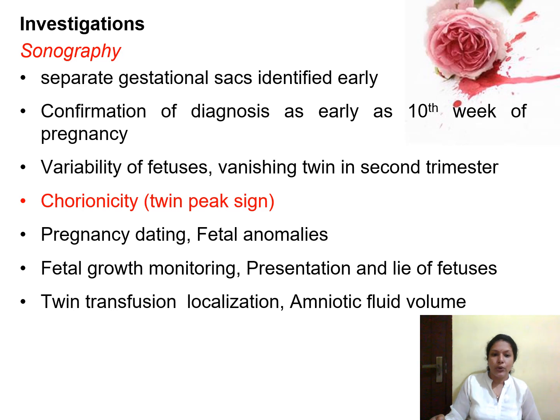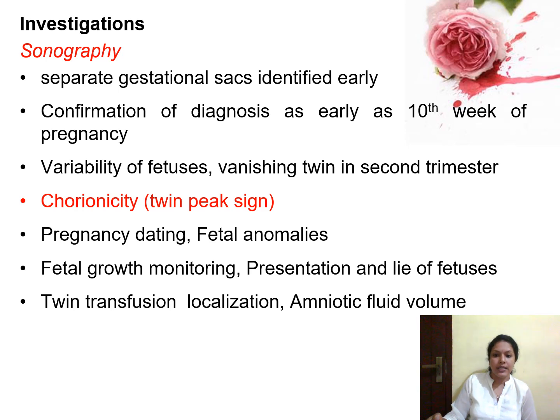Another one is chorionicity, or the twin peak sign. If you are taking the ultrasonography of the multiple pregnancy, you can see the chorion in a triangular shape between the two babies. That is known as the twin peak sign. Pregnancy dating you can see, fetal anomalies you can also confirm in the sonography, and fetal growth you can identify in the ultrasonography.